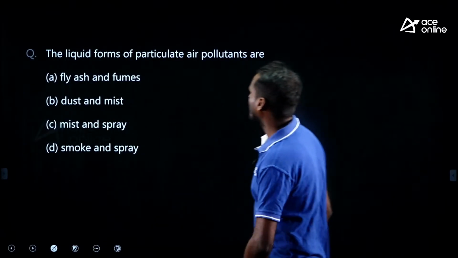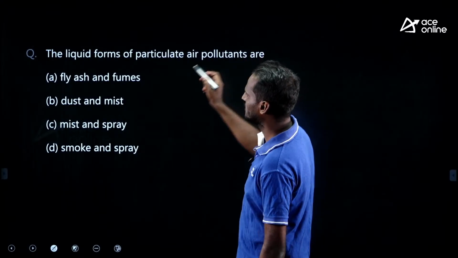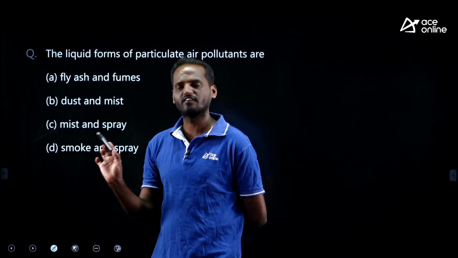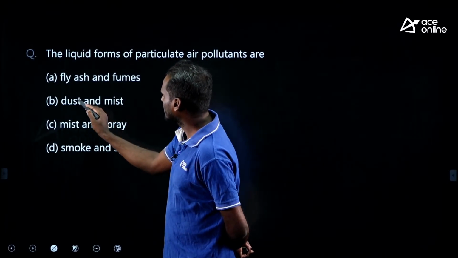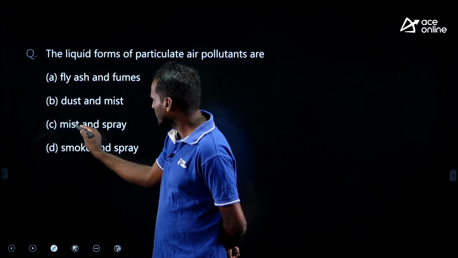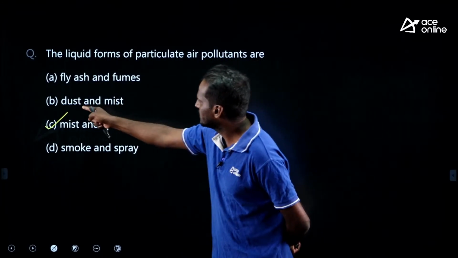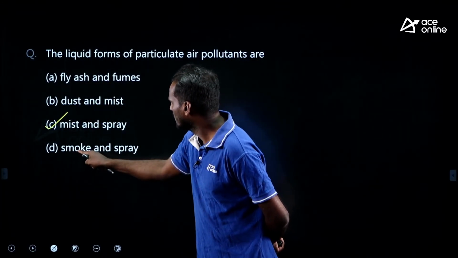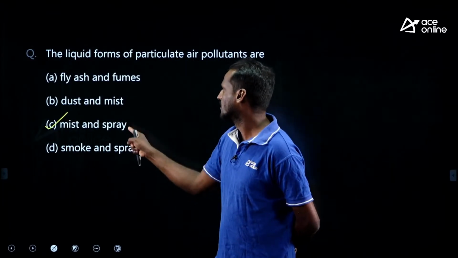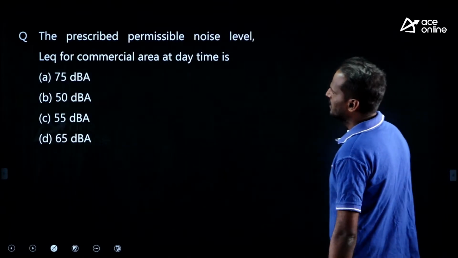Next, look at this very easy question. What is the liquid form of particulate air pollutants? Fly ash is a particulate matter but not a liquid form, therefore it is not correct. Dust is not a liquid form, mist is liquid but dust is not. Mist and spray are the liquid forms of particulate matter. Dust is dry, fly ash is also dry, smoke is dry but spray is liquid. Both these are liquid forms of particulate matter. C is correct. Next question.